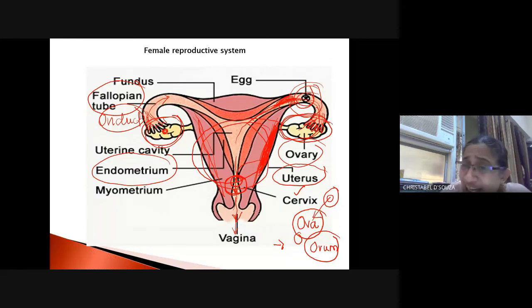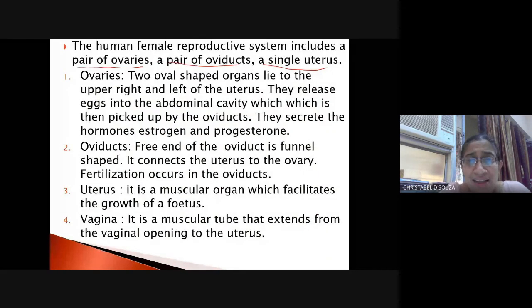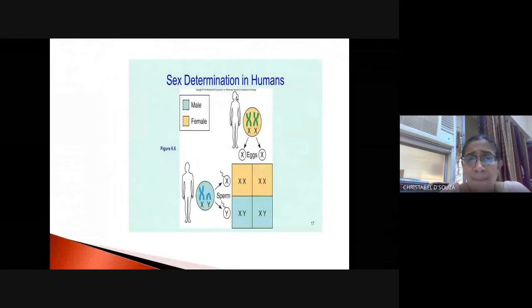Now, the zygote cannot grow in the fallopian tube. If the zygote remains in the fallopian tube, it will not grow, it will die. This zygote then has to move down and embed itself in the uterus, and then it can begin to divide further, right? So first it has to move to the uterus for it to divide further. Is that clear? So this is fertilization, correct?